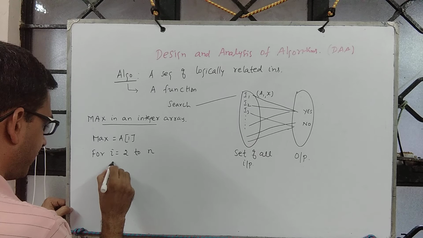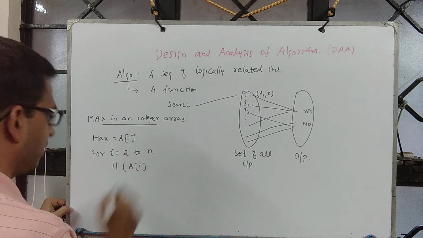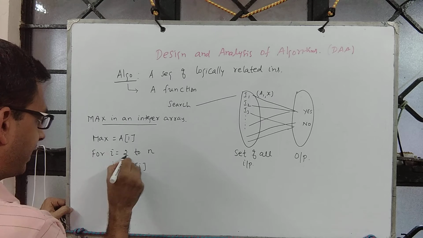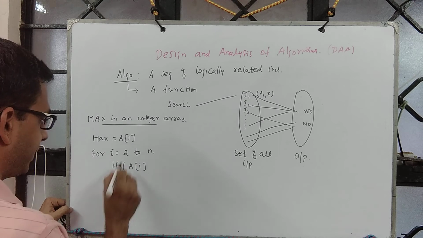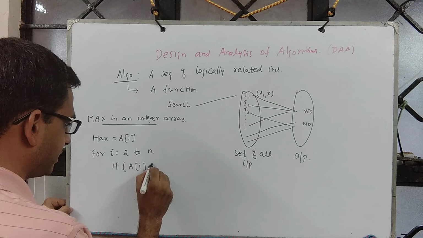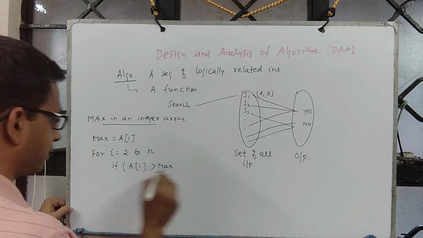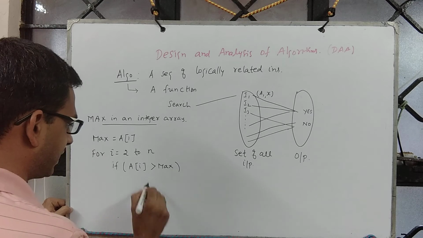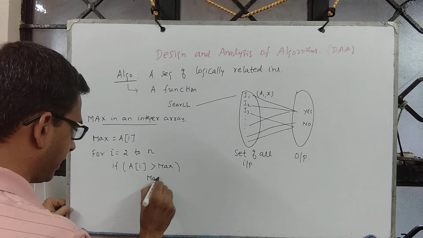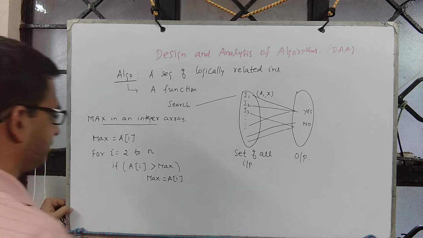Inside the loop we check if A of i, in the current iteration i is 2, the second element, is greater than max, the one that you have stored before. If that's the case, you update max to A of i.